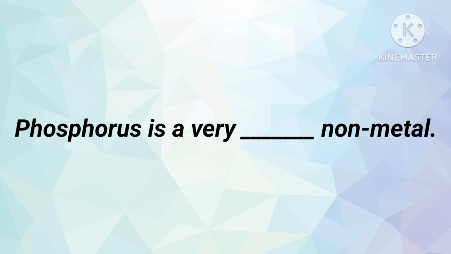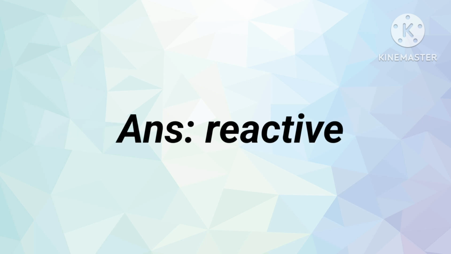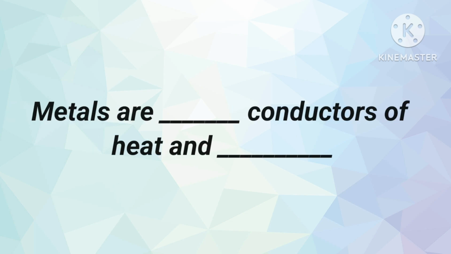Phosphorus, of course, if you study chemistry, is one of the most important items. Phosphorus is very reactive. Of course, you know that it is one of the most reactive substances, like sodium or potassium. Also, phosphorus is one of the reactive items.